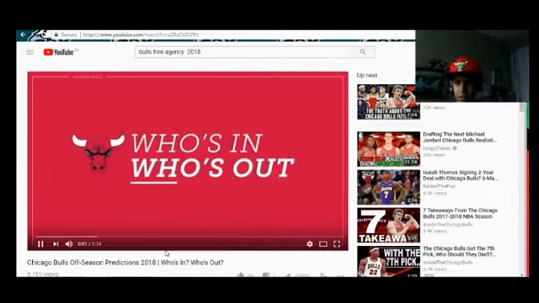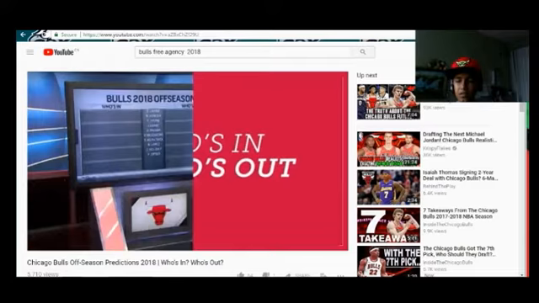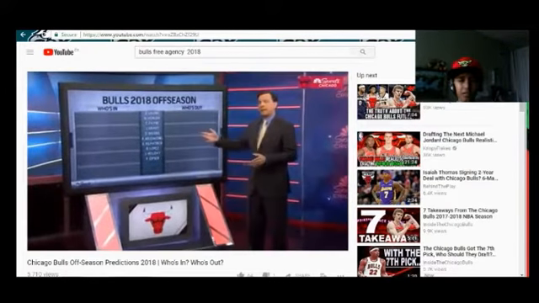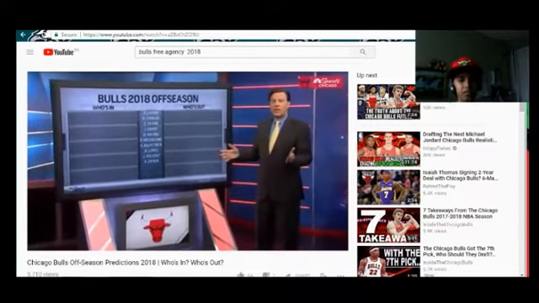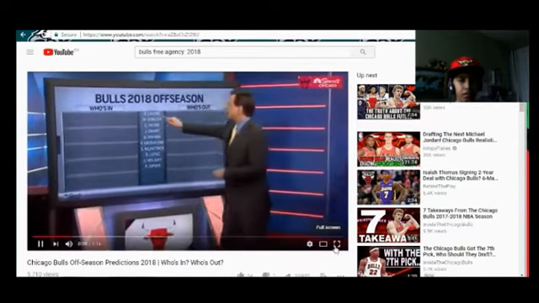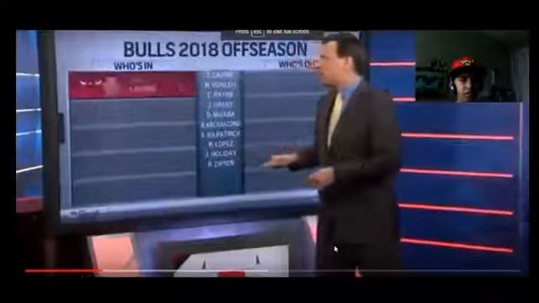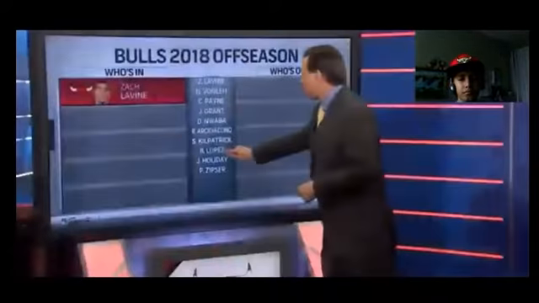John Paxson made it very clear most of the players on this season's roster will be back next year. If you look at the names, we don't have Lauri Markkanen and Chris Dunn on here. They'll obviously be on the team next season. Same story for Zach LaVine. They might have trouble agreeing on the years and the dollars, but somehow they'll get a contract done. Zach will return.